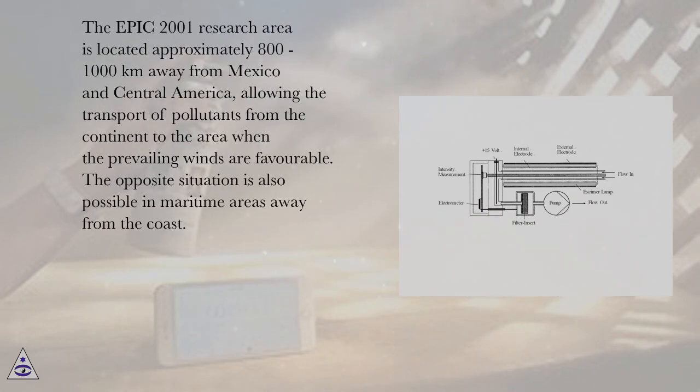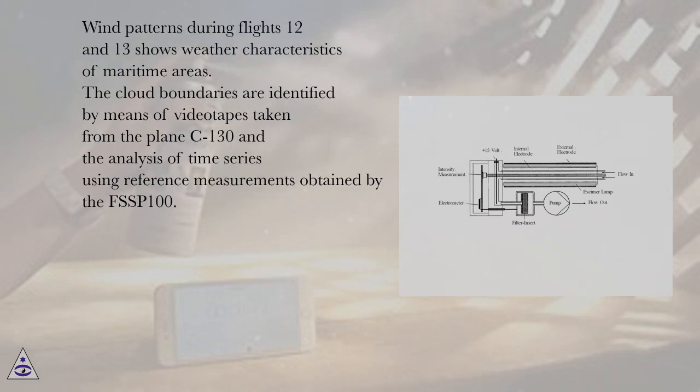The EPIC 2001 research area is located approximately 800 to 1000 kilometers away from Mexico and Central America, allowing the transport of pollutants from the continent to the area when the prevailing winds are favorable. The opposite situation is also possible in maritime areas away from the coast. Wind patterns during flights 12 and 13 show weather characteristics of maritime areas.